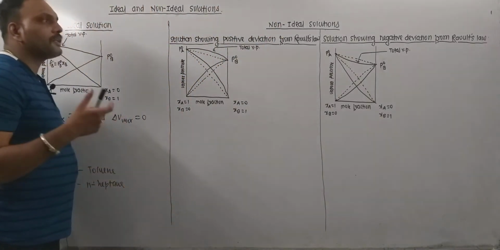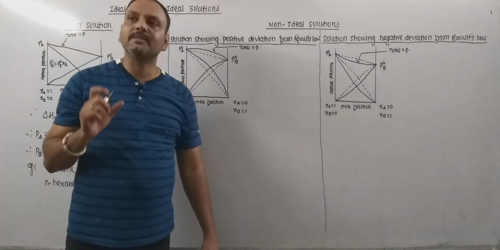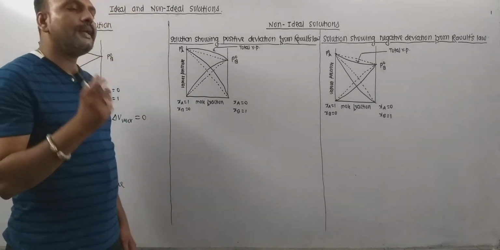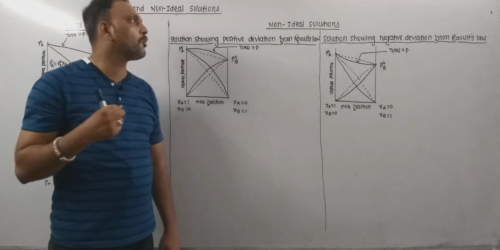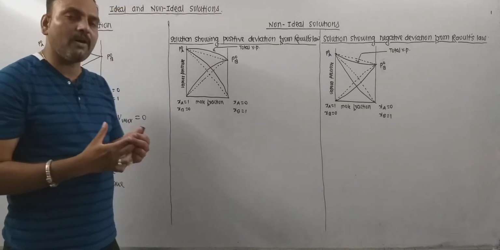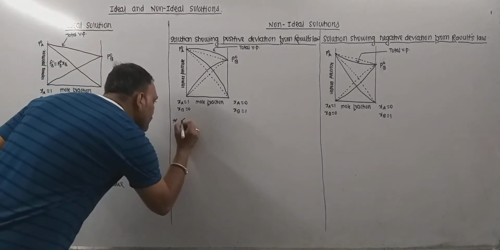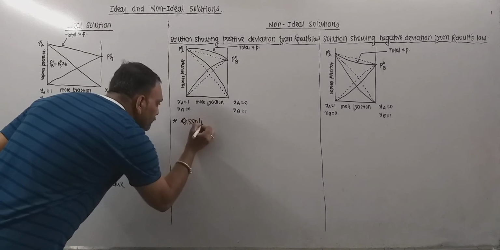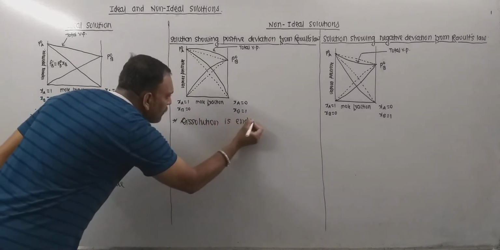So what do these types of solutions do? Very first thing, if we mix two components A and B, let us consider that the resulting solution shows positive deviation from Raoult's law. Then the very first thing to be noted is the dissolution. Remember, dissolution is endothermic.